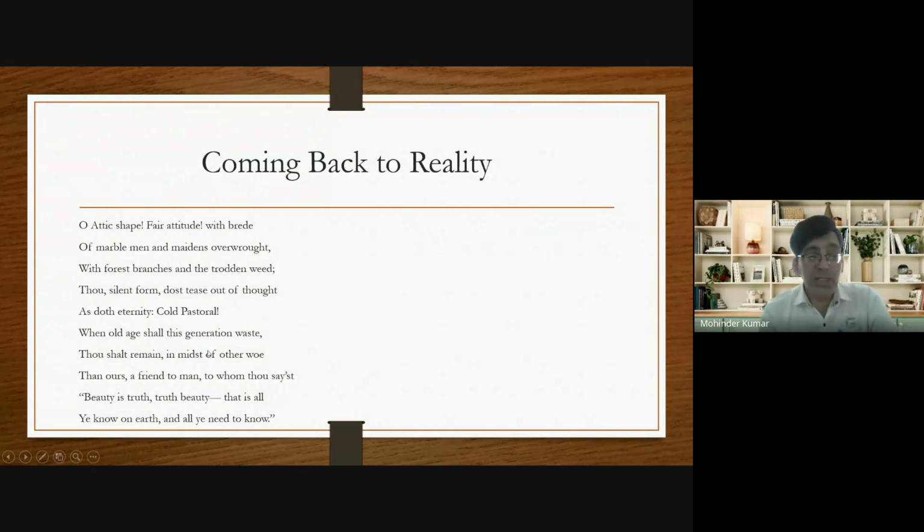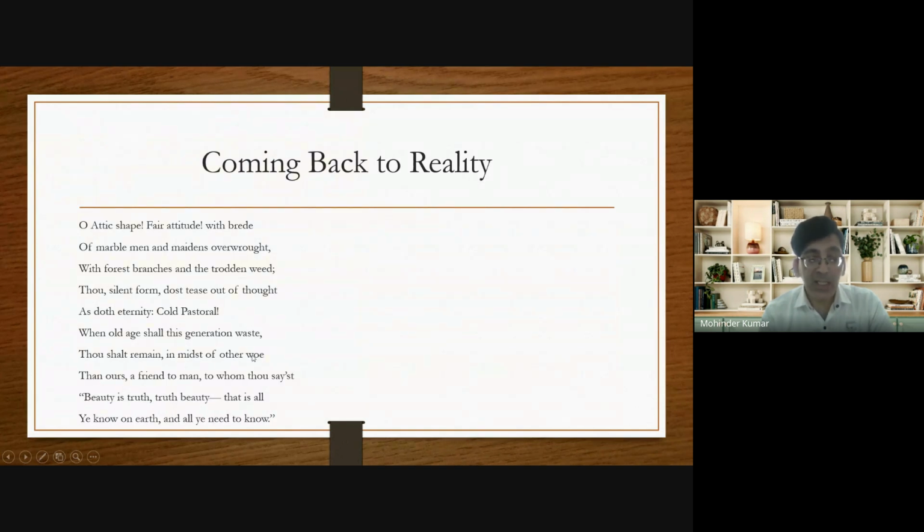Thou shalt remain in midst of other woe than ours means when due to old age, the present generation will die, the urn will survive. It will exist in this world, in the middle of sorrows and suffering of future generation. You know, in midst of other woe than ours means future generation. He says that the urn will survive in the middle of sorrows and suffering of future generation. So future generation will also suffer sorrow and suffering, and the urn will still exist. It will still survive.